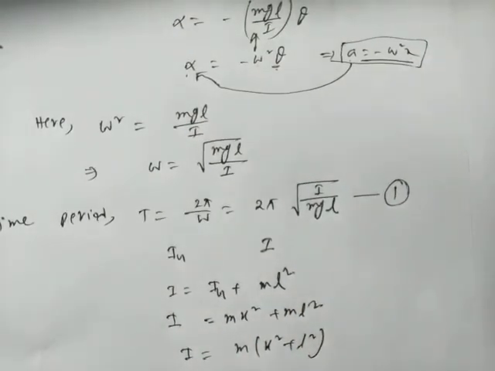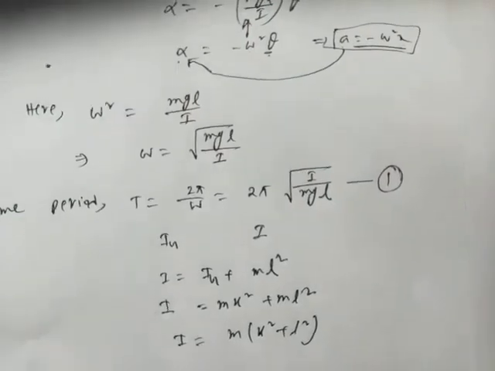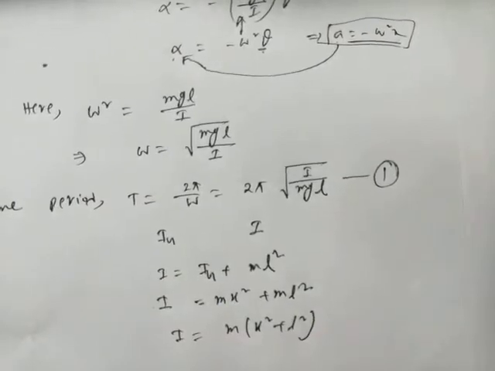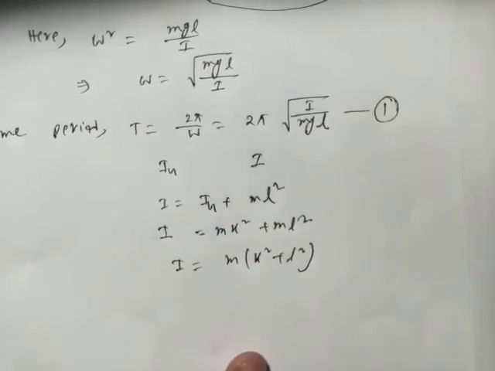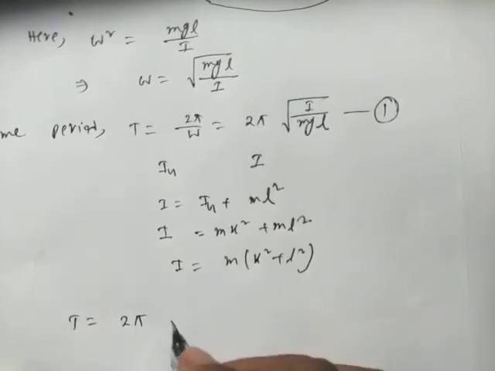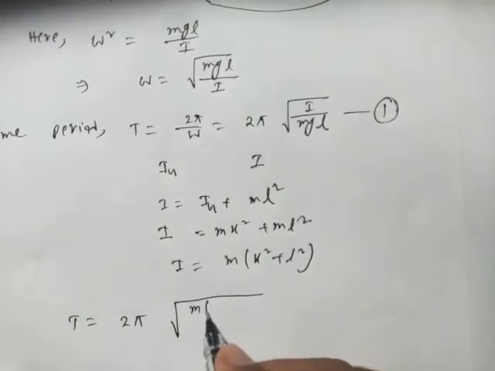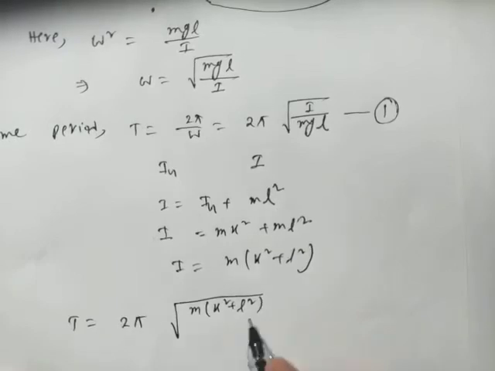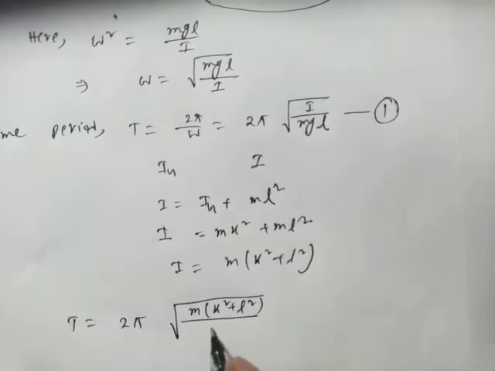Now if we substitute this I in this equation, let me take it as equation 1, T equals 2 pi root over I divided by mgl, then the time period will be T equals 2 pi root over m into k square plus l square divided by mgl.